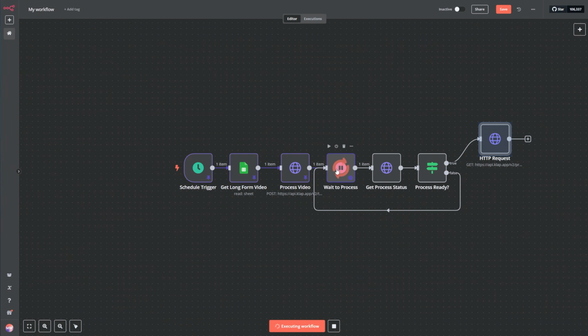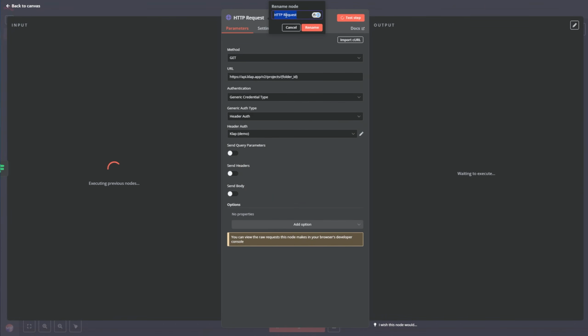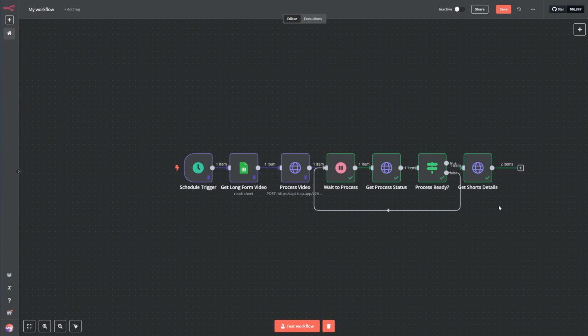It will wait again. It will check the process status. Then if it's true now, it will get this new request. And if it's false, it's going to wait again, get the process status until this is ready. When it's ready, this will be triggered. Let's rename this to the correct name, which is get shorts details, because this is what we do. And let's wait. And great, the request was executed successfully.